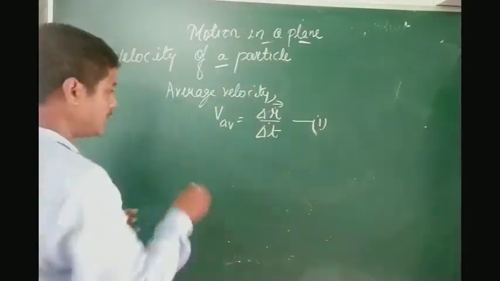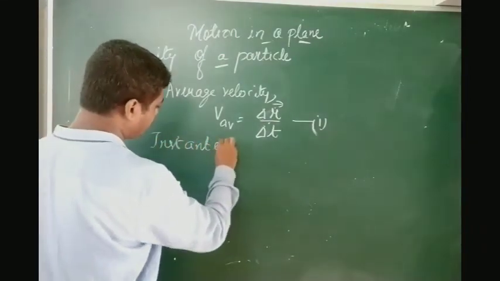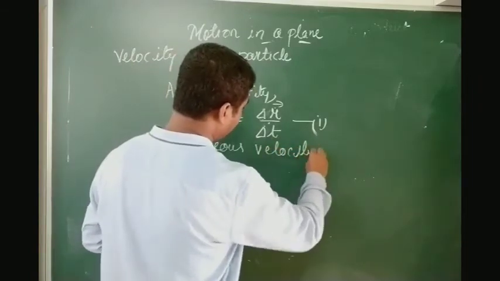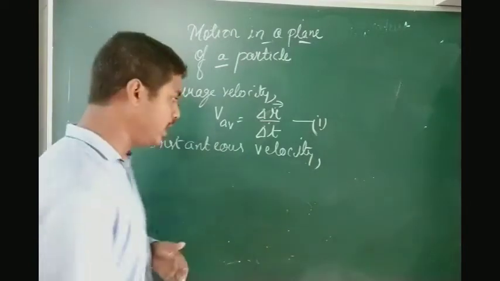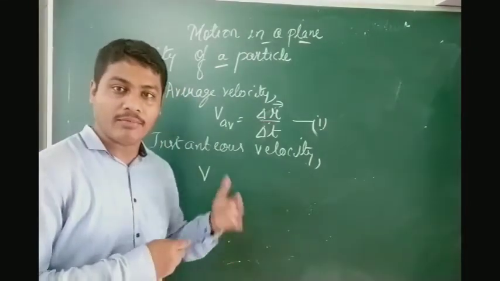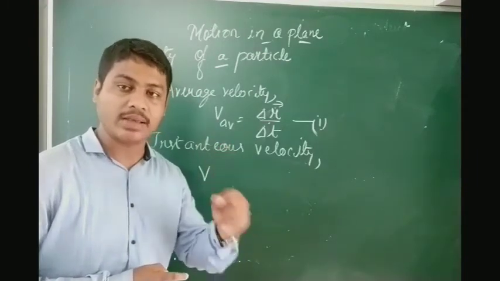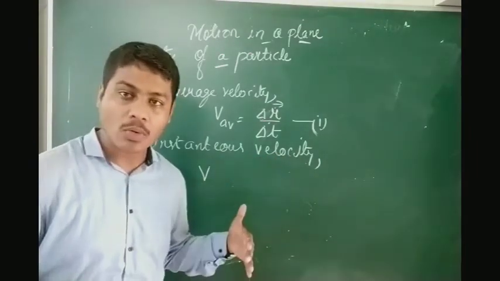Now if I calculate the instantaneous velocity, we have discussed instantaneous velocity in the motion in a straight line chapter. If I want to calculate the instantaneous velocity, which means velocity at an instant, we can calculate it like this.